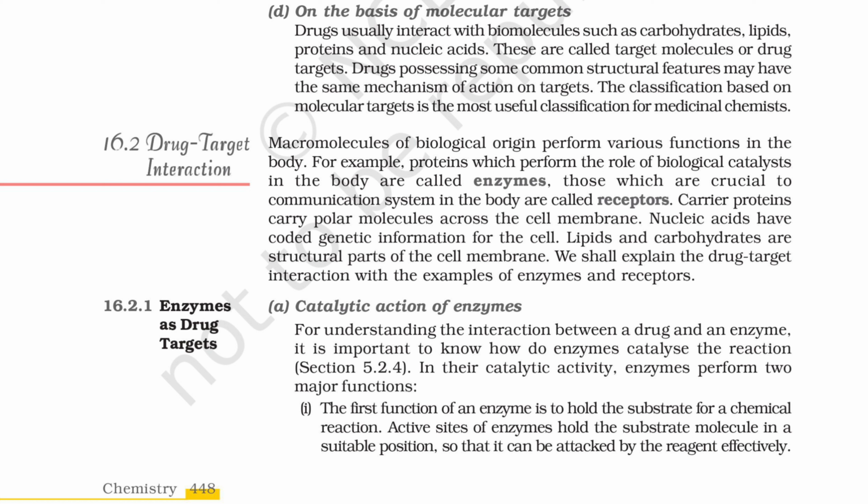Drug-target interaction. Macromolecules of biological origin perform various functions in the body. For example, proteins which perform the role of biological catalysts in the body are called enzymes. Those which are crucial to communication system in the body are called receptors. Carrier proteins carry polar molecules across the cell membrane. Nucleic acids have coded genetic information for the cell. Lipids and carbohydrates are structural parts of the cell membrane. We shall explain the drug-target interaction with the examples of enzymes and receptors.